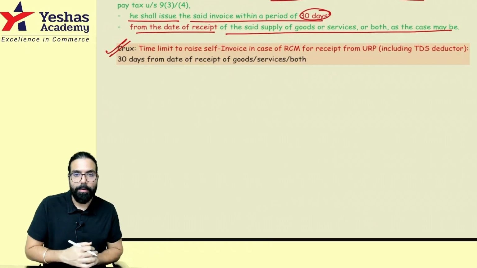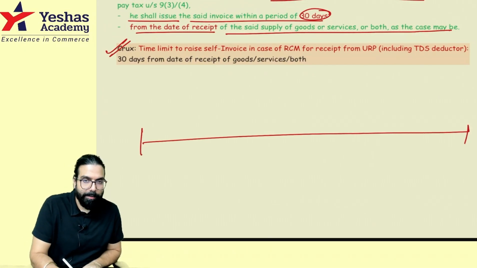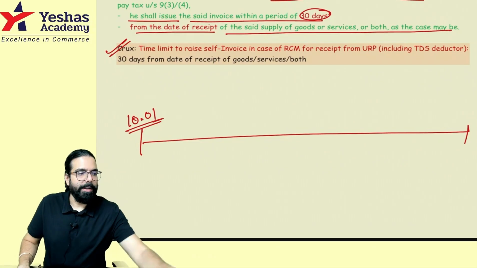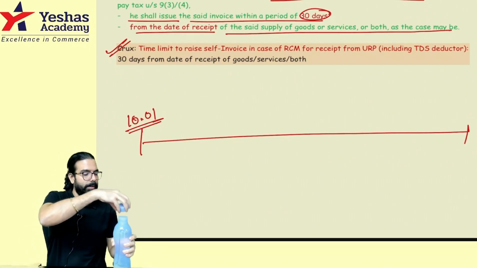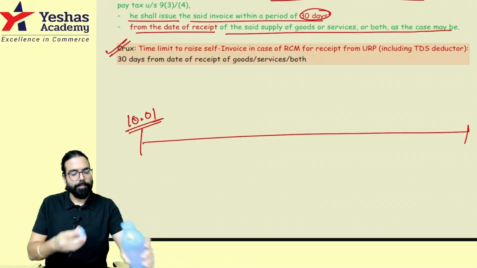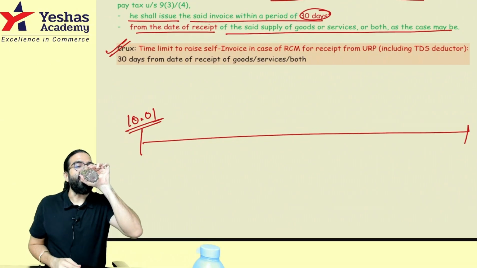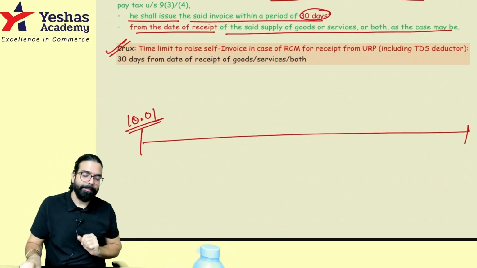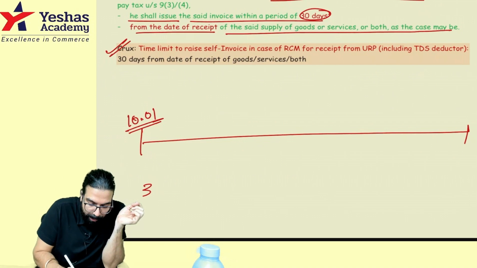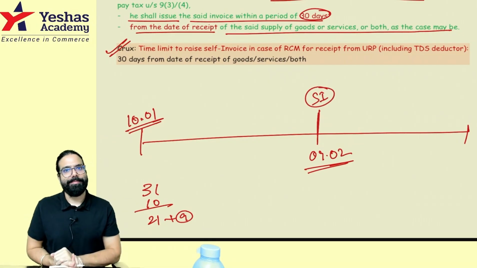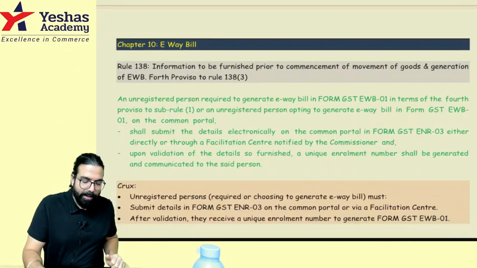Done. So, sir, from 30 days. Can you tell me if I have received one goods on 10th of January and I have to pay GST under RCM, when does 30 days get over? Simple. January, 31 days, 10 days gone, 21 days, plus 9 days you need more. So 9th of February is the last day you should make the self invoice. That's 30 days. Done, sir. This point is clear. That's all the change.